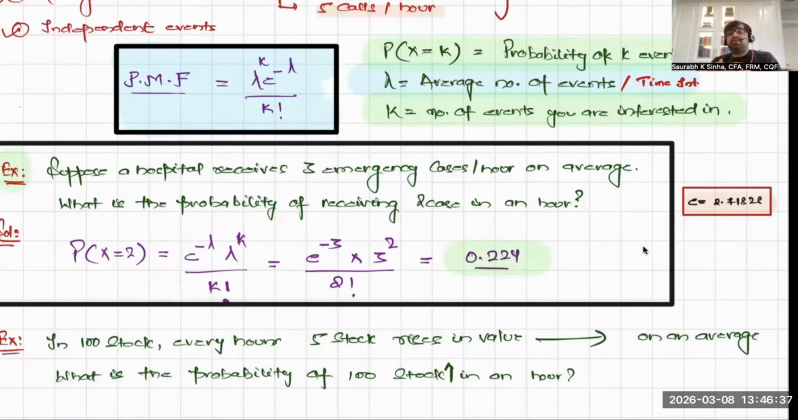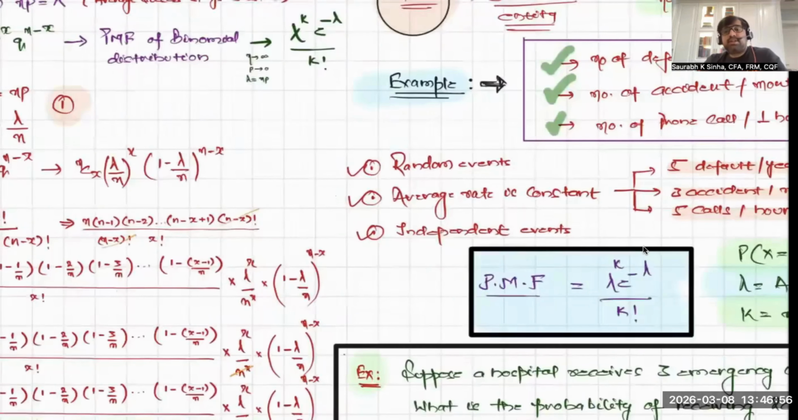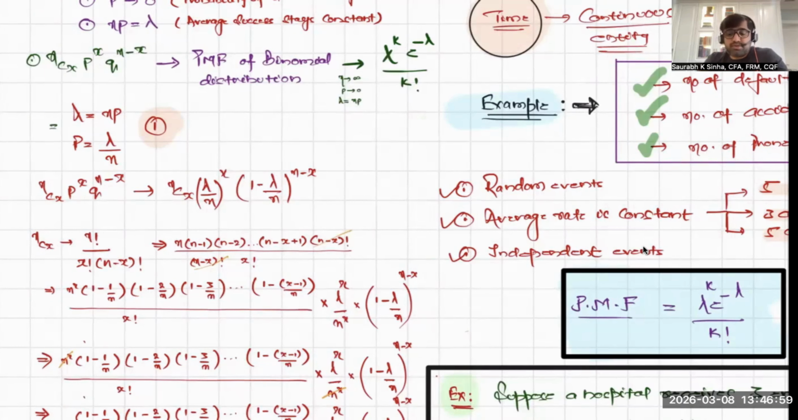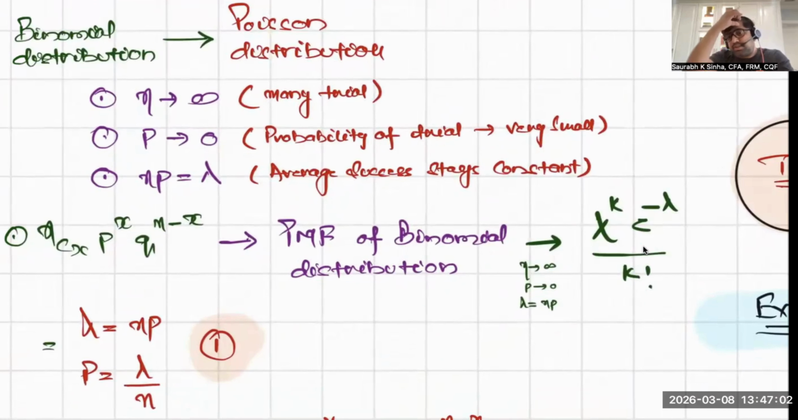But the important question is how we got this probability mass function of the Poisson distribution. What we know is that lambda needs to be known, otherwise you cannot use the Poisson distribution. And as I mentioned earlier, the binomial distribution is the mother of the Poisson distribution. So the binomial distribution will lead to the Poisson distribution. The probability mass function of the binomial distribution will converge to it. This is the probability mass function of the binomial distribution: nCx p to the power x q to the power n minus x. That will converge to lambda raised to the power k, e to the power minus lambda, divided by k factorial.